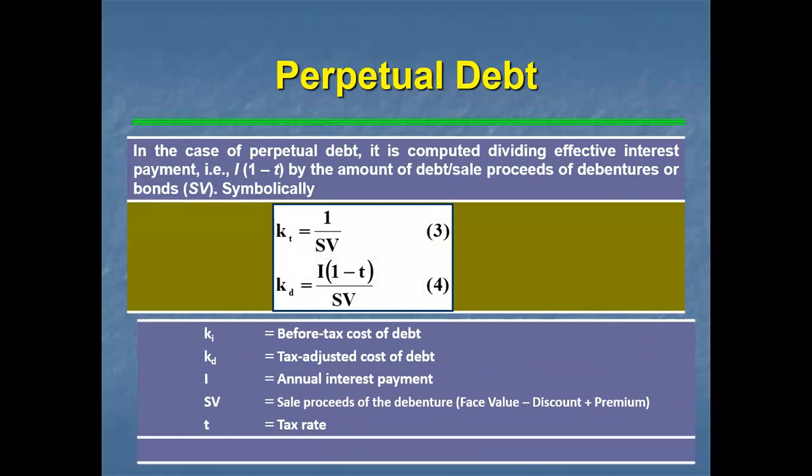Here, KI is the before-tax cost of debt. KD means the tax-adjusted, after-tax cost of debt. I, as usual, is the annual interest payment. SV is the sale proceeds. What is the face value? If it is issued at a discount, you can deduct it, and for a premium, you can add it, and the tax rate will be involved in that.